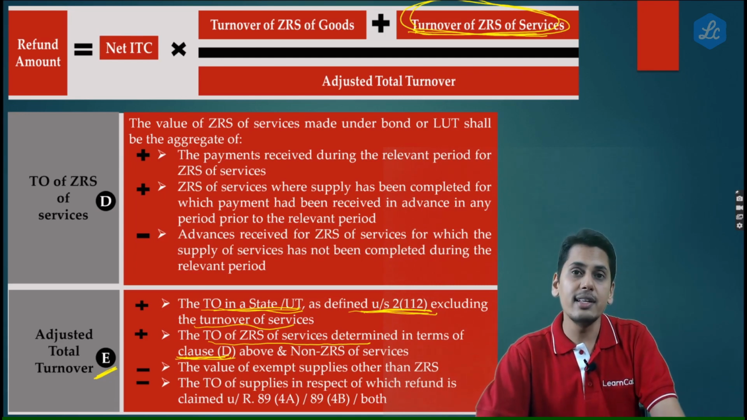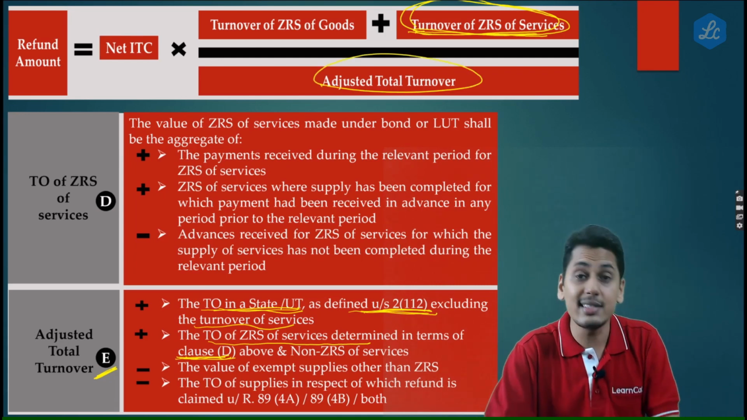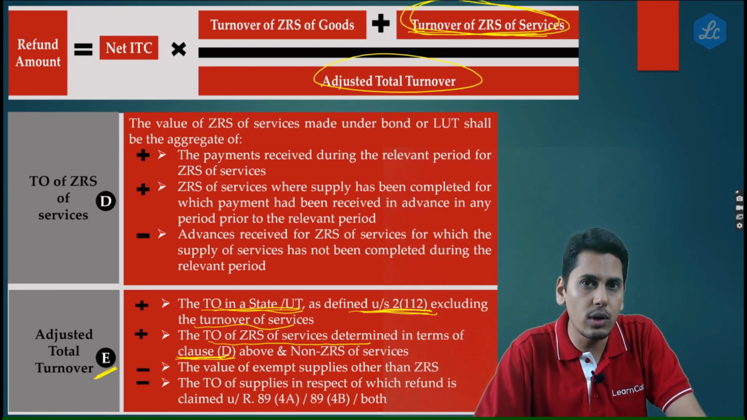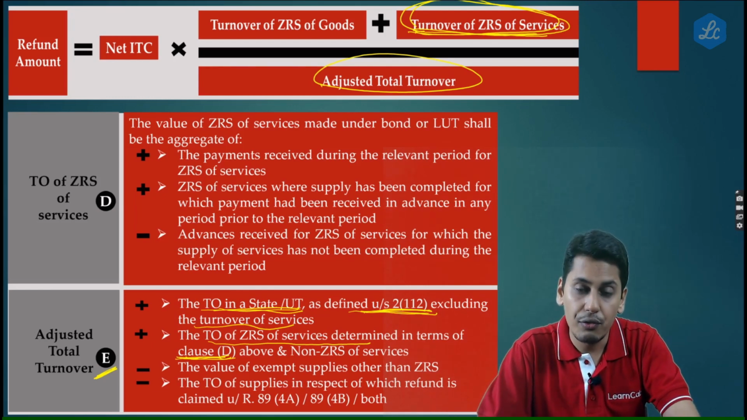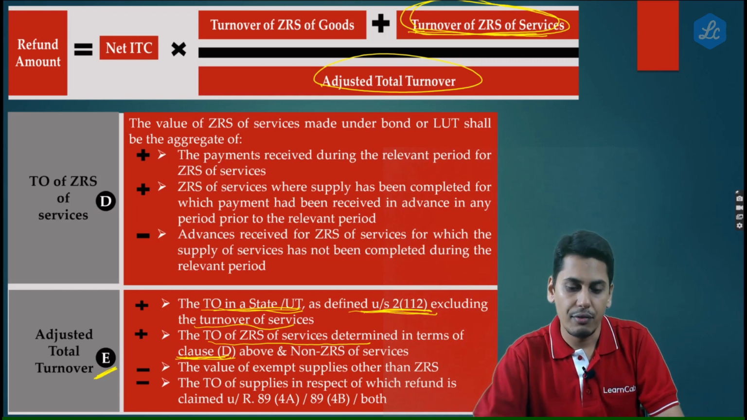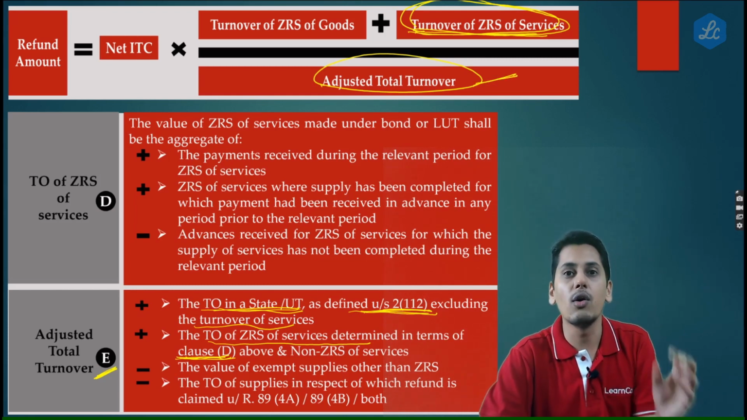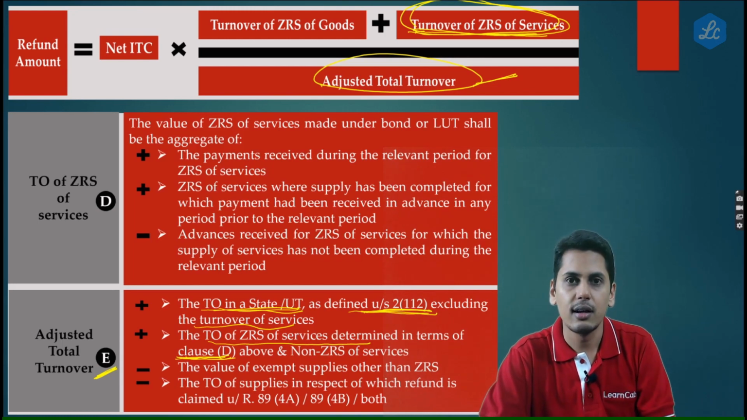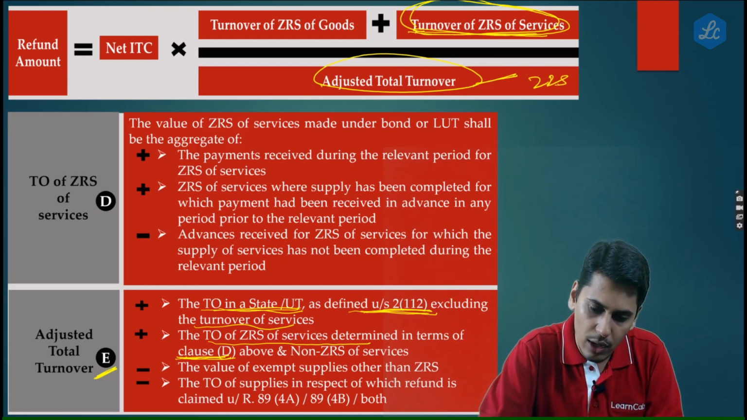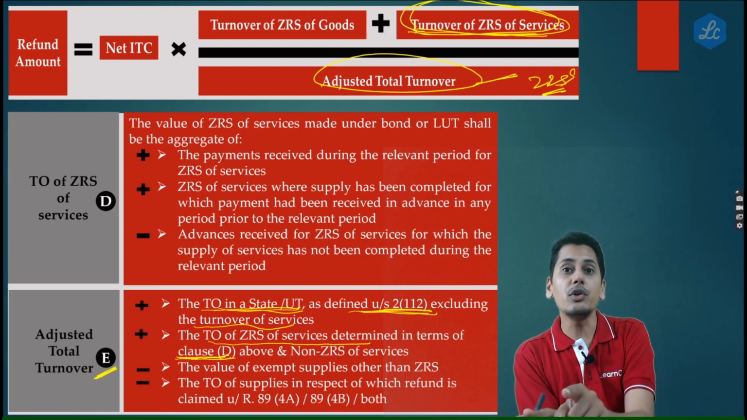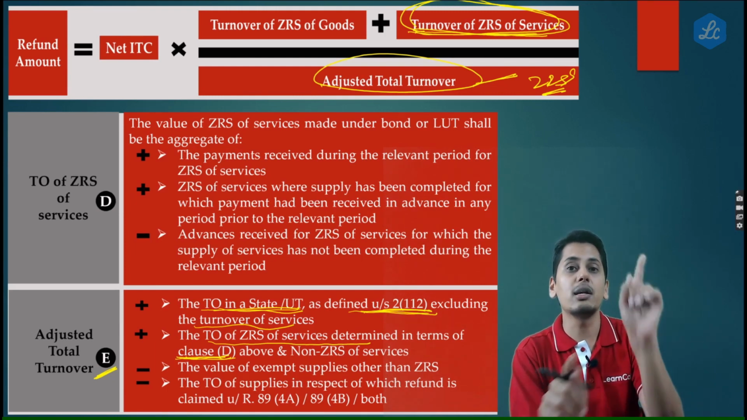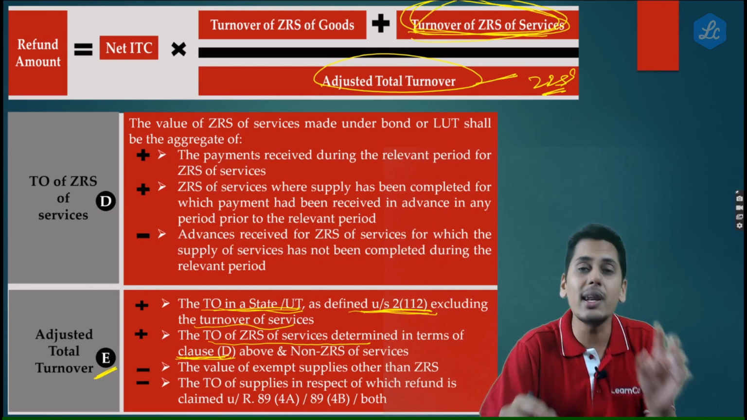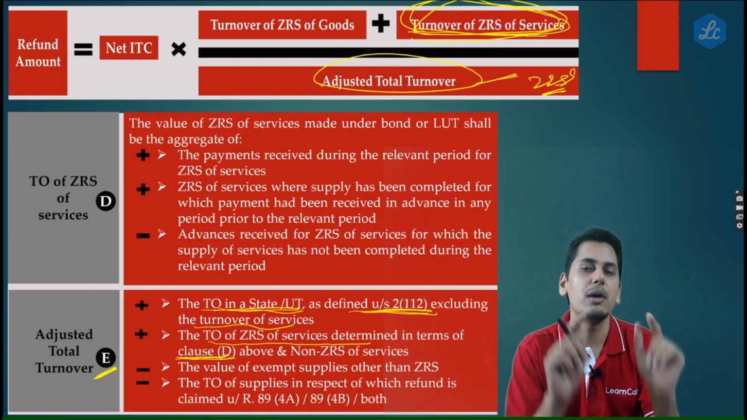Fine. Now friends, when you're going to compute the adjusted total turnover, which element should you take? Inside this adjusted total turnover, you have a component of zero rated supply of services. Should you take it according to the books, which is actual, that means invoice raised, payment not received, or according to this numerator element, invoice raised and payment received?